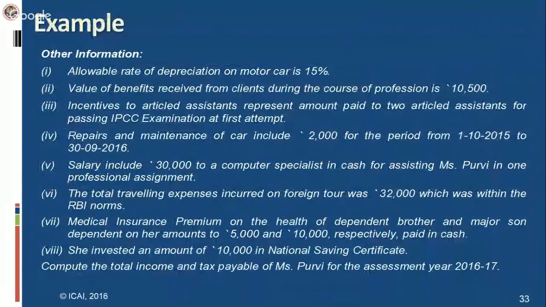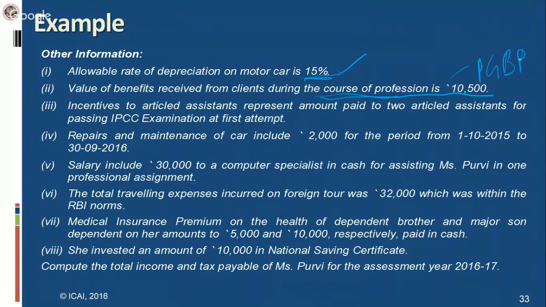Let's see, there is certain other information related to this that you have to keep in mind while solving this. The allowable rate of depreciation is 15%. So you have to compute that rate of depreciation on the motor car, whose value is given in the income and expenditure account. Then the other information is the value of benefits received from clients during the course of profession. It is a business income, professional income. So it will go to the PGBP head only.